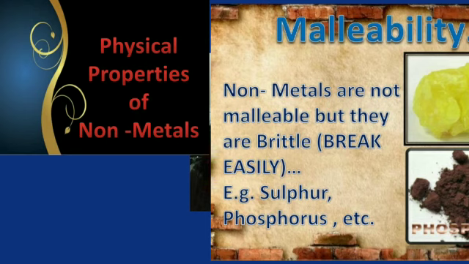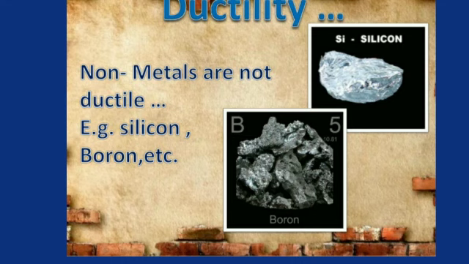The property due to which non-metals break on hammering is called brittleness. Brittleness is a characteristic property of solid non-metals. Next is ductility. Metals are ductile but non-metals are not ductile. This means that non-metals cannot be drawn into wires.